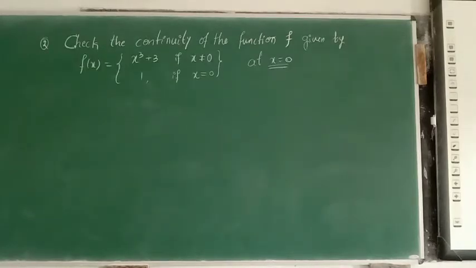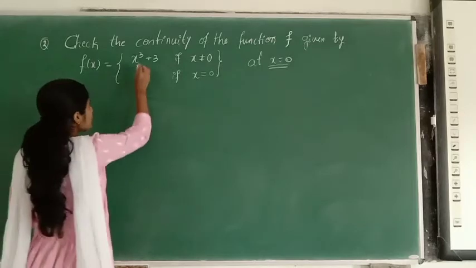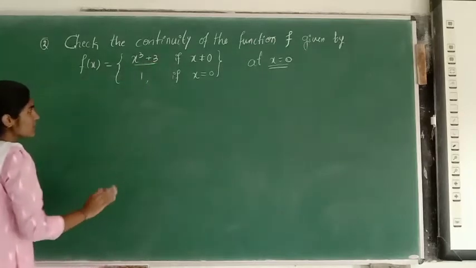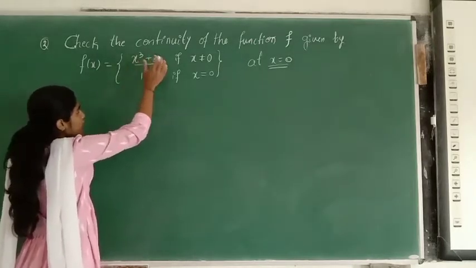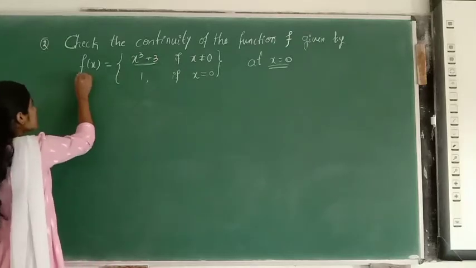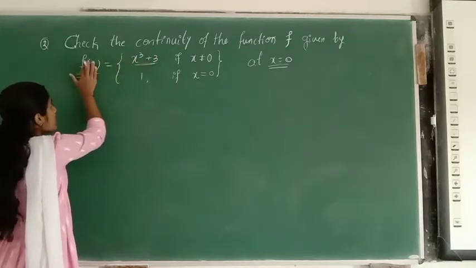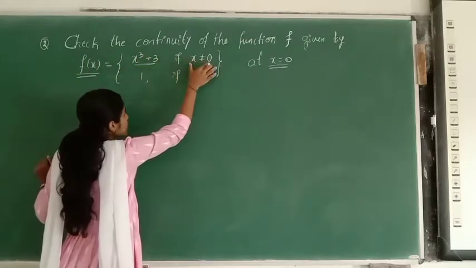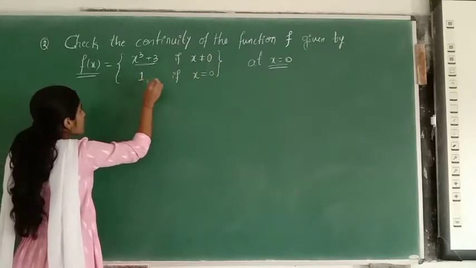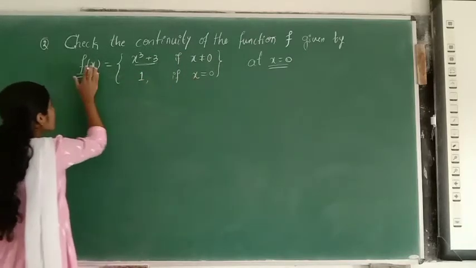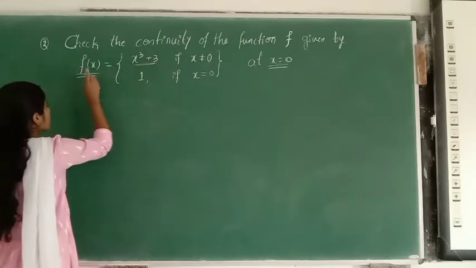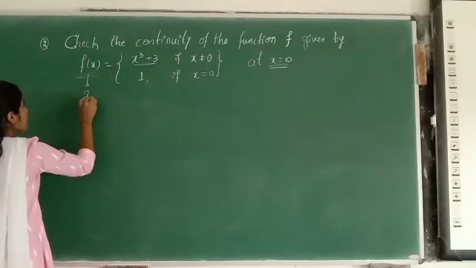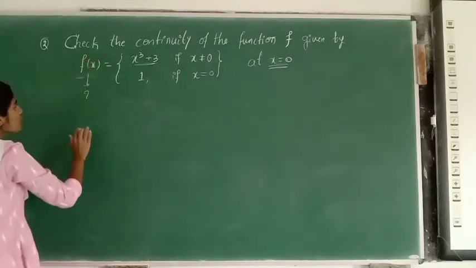See here, the problem number 2. This is very interesting. I told you that every polynomial function is continuous, and they have given here a polynomial function. See, you cannot say this polynomial function is continuous. Why? Because our function is like this. The function is defined as x cube plus 3 when x is not equal to 0, and 1 when x is equal to 0. They have given a polynomial function in this. So we are talking about this function. Whether this function is continuous or not, we have to check.